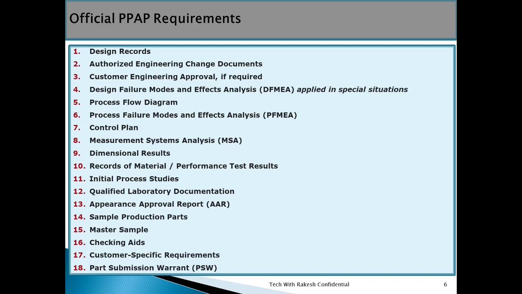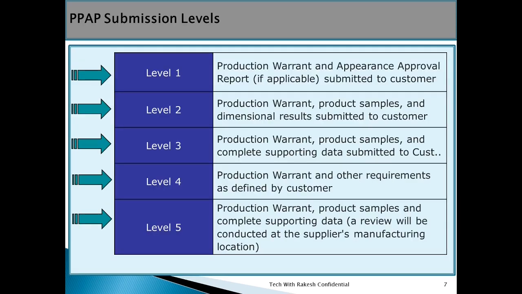It is important, part submission warrant. Later we will discuss what is part submission. PPAP submission level.